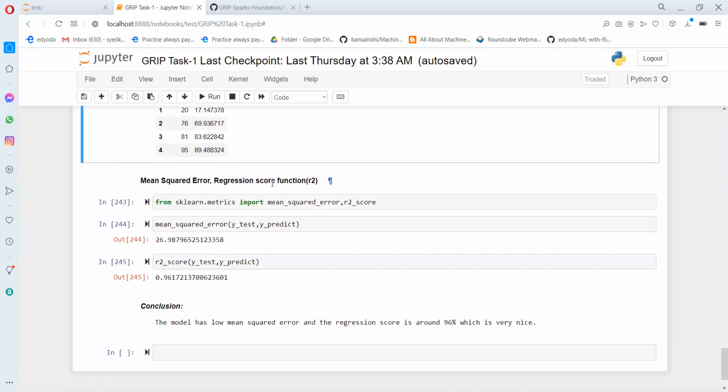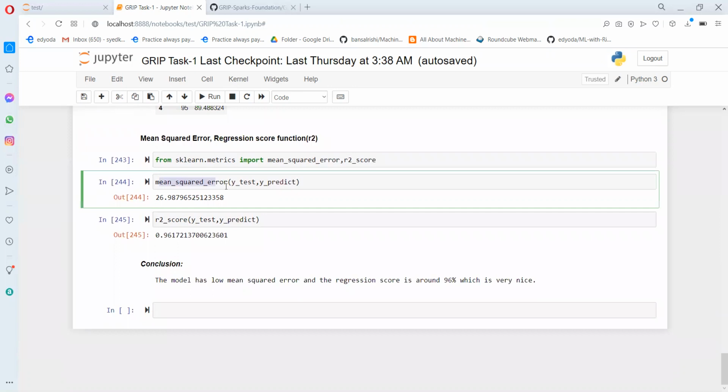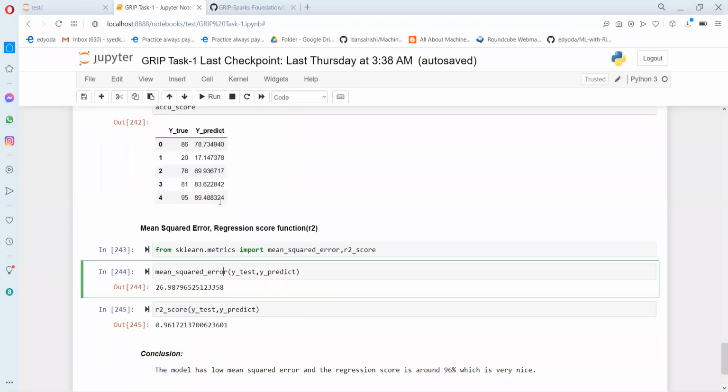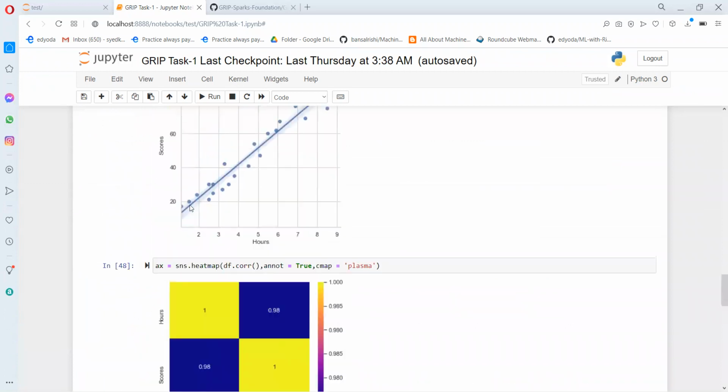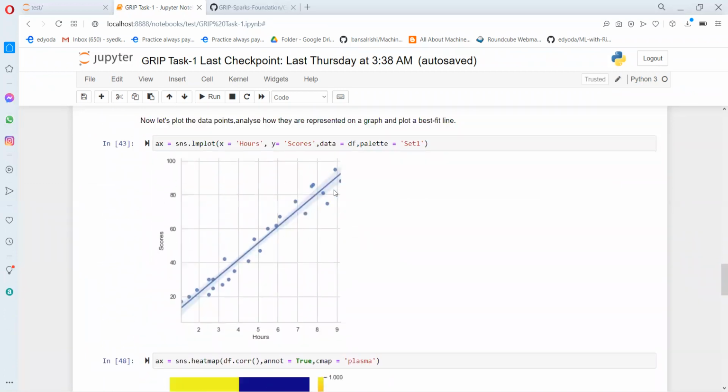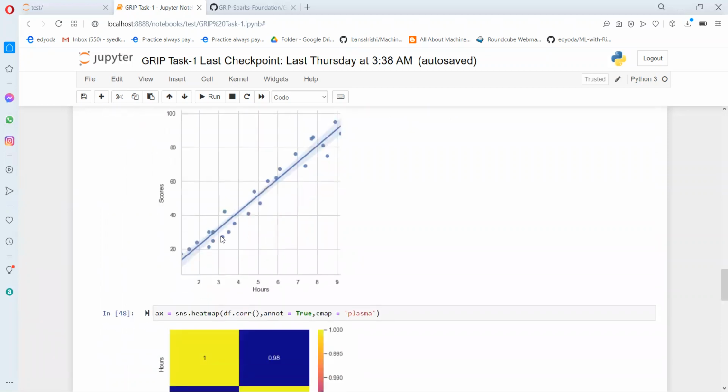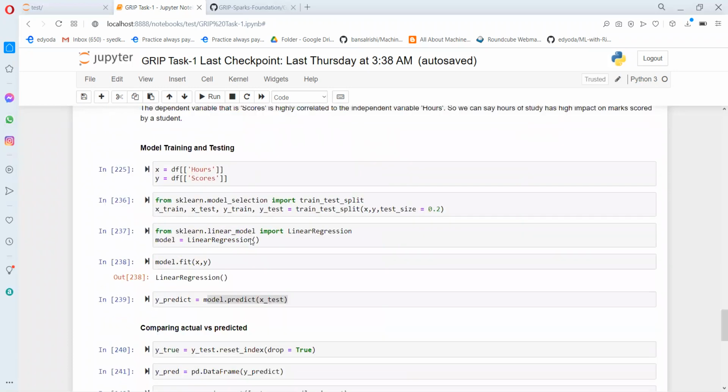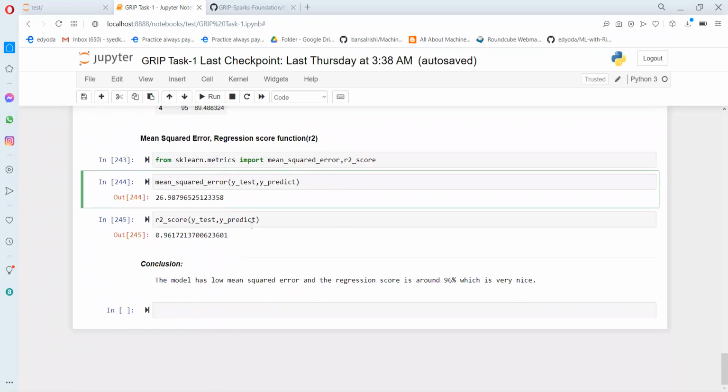Now let's check the mean squared error and regression score. This is usually used for regression models to check what the score of a regression model is. The mean squared error is at 26, which is very low. As I said before, sklearn internally calculates the mean squared error, and based on that, it plots the best fit line. This best fit line has the least mean squared error, which is 26, which is very good. And this is the R square, R2 score, which is around 96%.